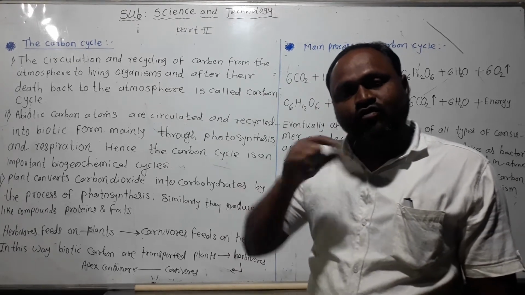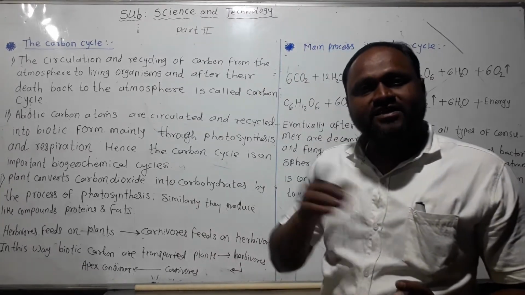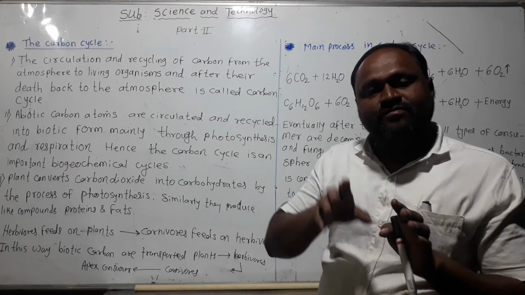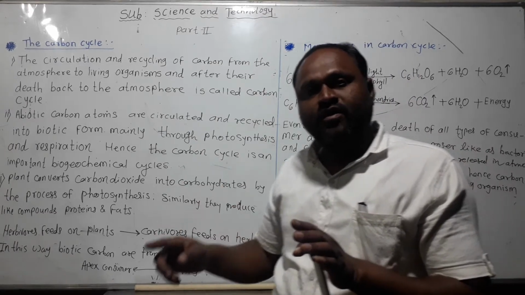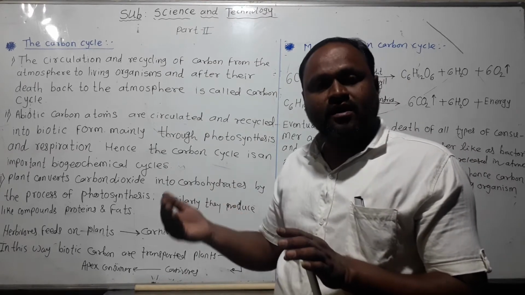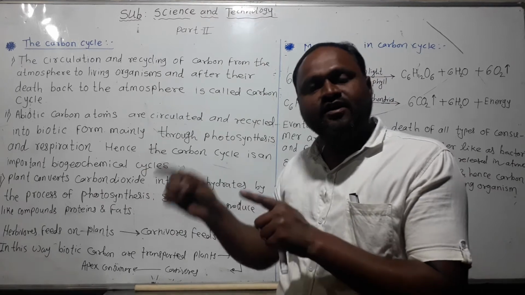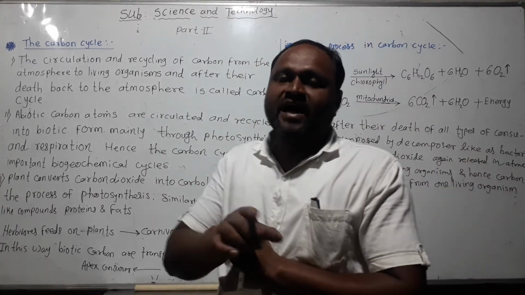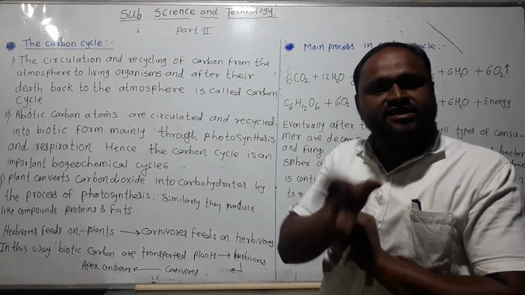This is the recycling of carbon after death back to the atmosphere. So carbon goes from atmosphere to plants, then to herbivores, primary and secondary consumers and the apex consumer, which again is decomposed, releasing carbon back to the atmosphere. Hence carbon is recycled in this way.